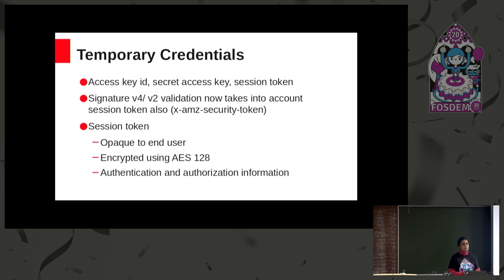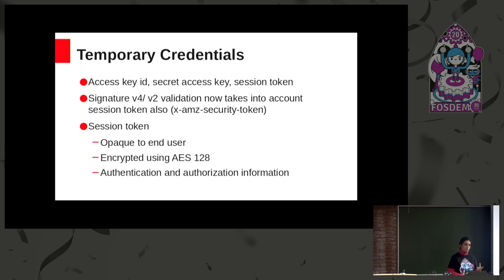Whenever any STS API is invoked in the RGW, it returns temporary credentials back to the end user, and it includes the access key ID, the secret key, and also a session token. The session token is encrypted and therefore it is opaque to the end user, but it contains a lot of useful information for RGW.